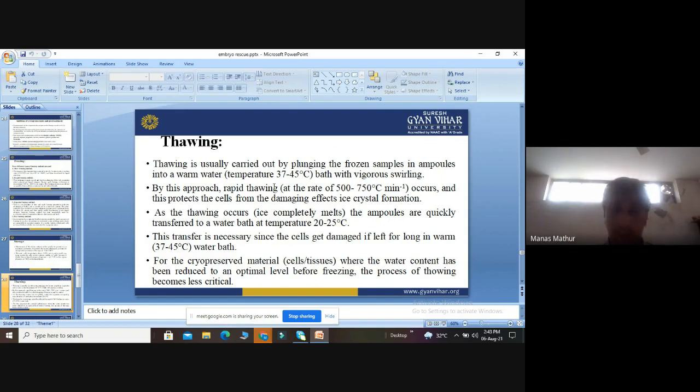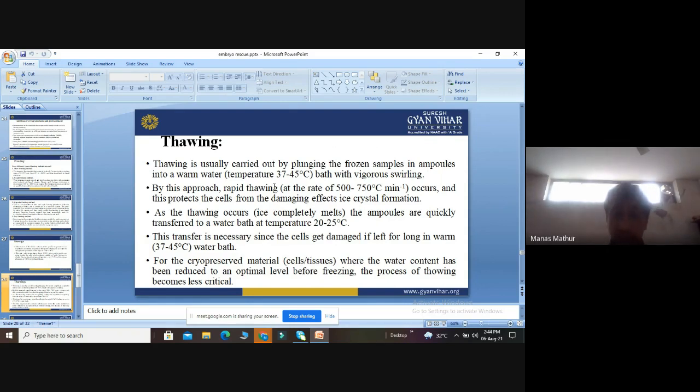As the thawing occurs and the ice completely melts, the ampoules are quickly transferred to a water bath at a temperature of 20 to 25 degrees. This transfer is very important because the cells can be damaged if they are left for a long time in warm water. So the time interval for keeping the cells in warm water is also very important, because when cells are kept for a long time, they can damage the cell tissue.